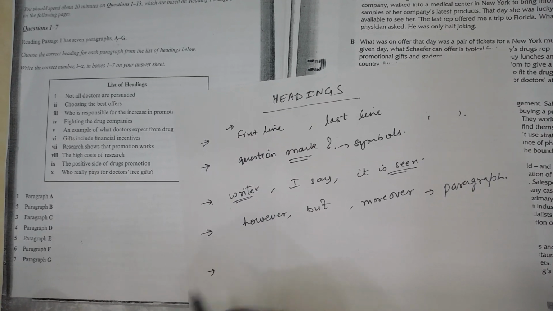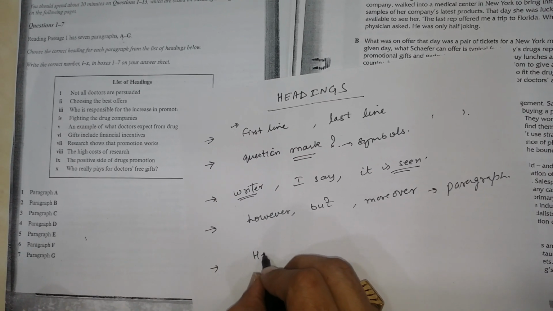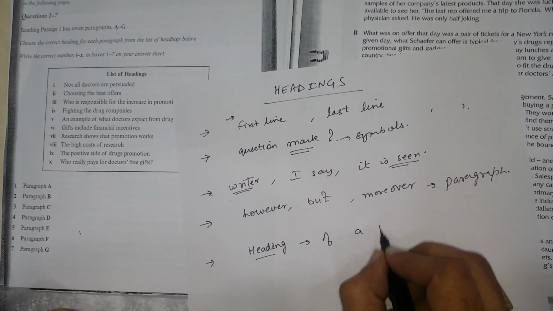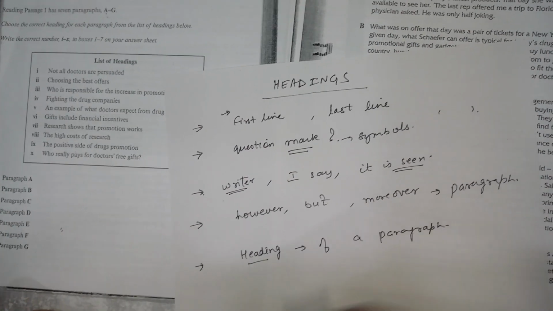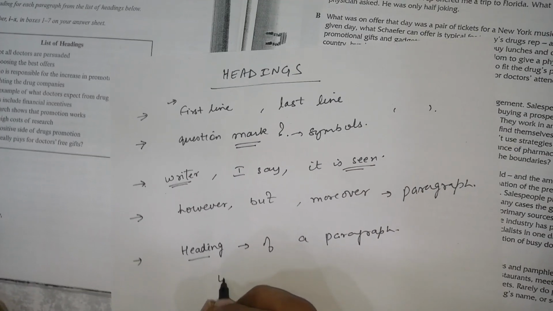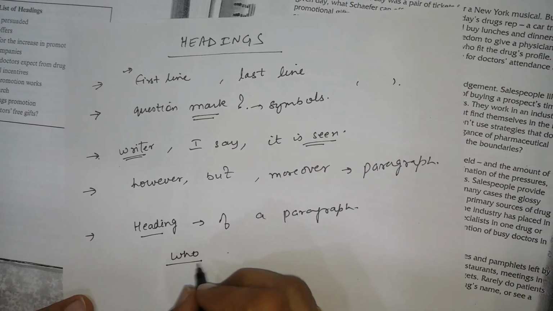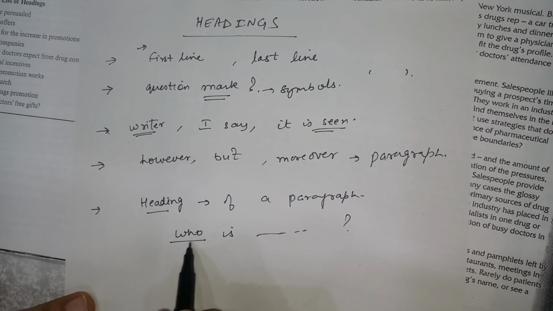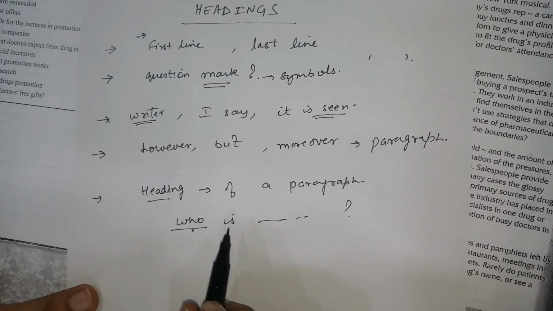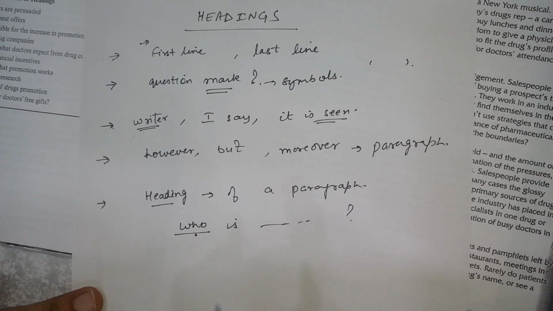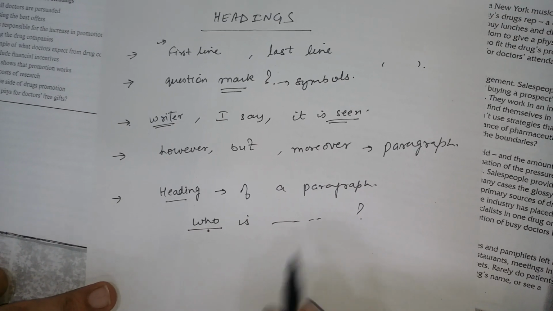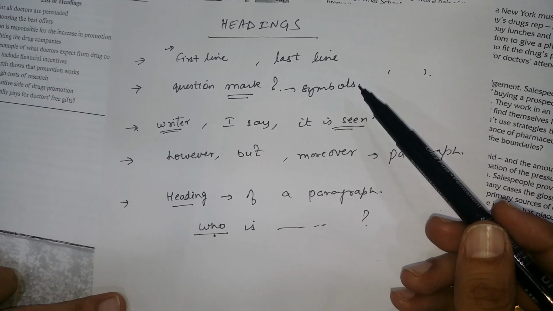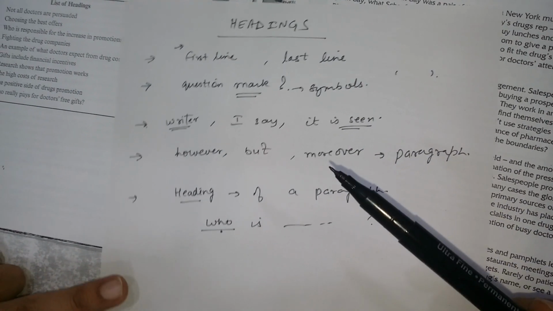The main tip is that when you select the heading of any paragraph, if anything is written in the heading, suppose any word, or two or three words, you can check whether these words I can easily trace in the paragraph, I can easily find in the paragraph, then give the answer. So these are golden tips related to how we can find the headings in the right manner.